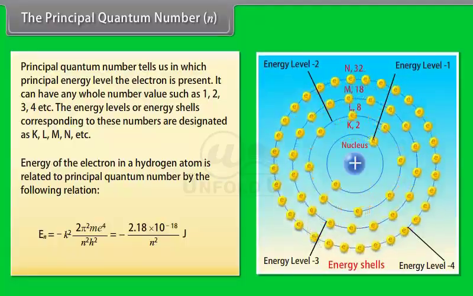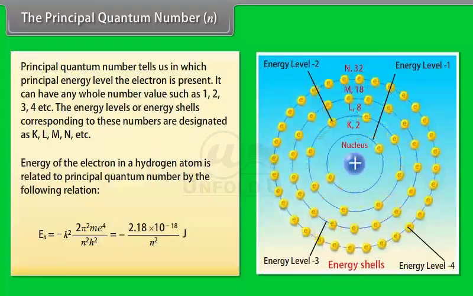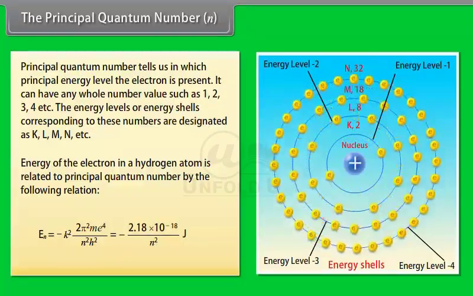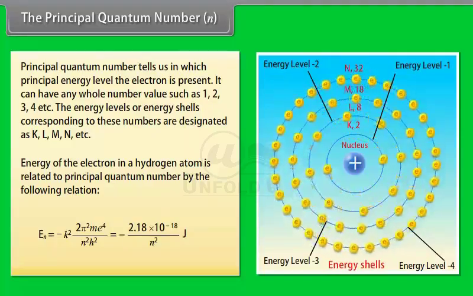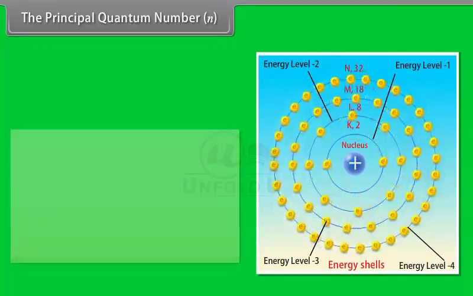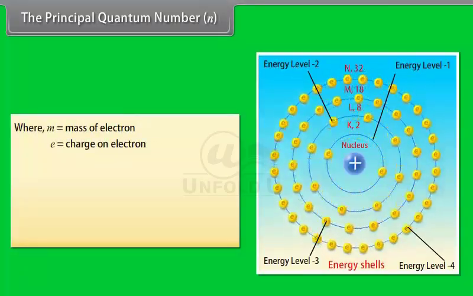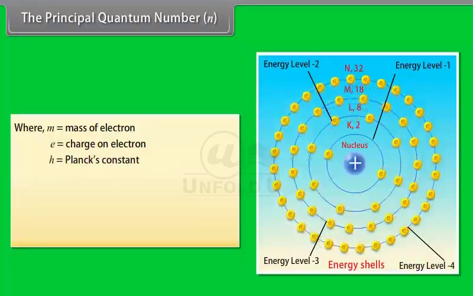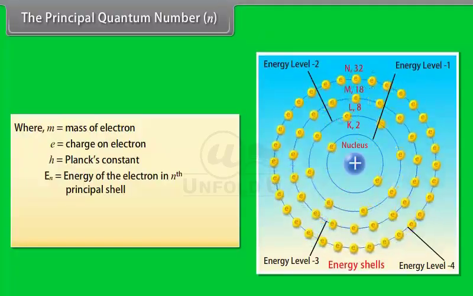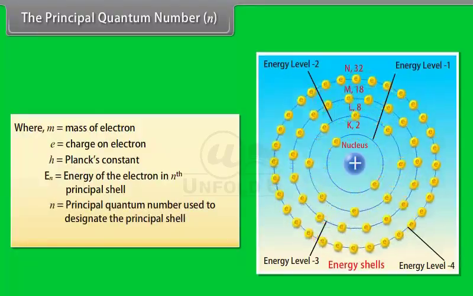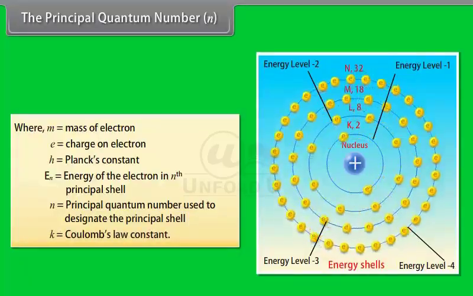En = −k² × 2π² m e⁴ / (n² h²) = −2.18 × 10^-18 / n² joule, where m is the mass of the electron, e is the charge on the electron, h is Planck's constant, En is the energy of the electron in the nth principal shell, n is the principal quantum number used to designate the principal shell, and k is Coulomb's law constant.